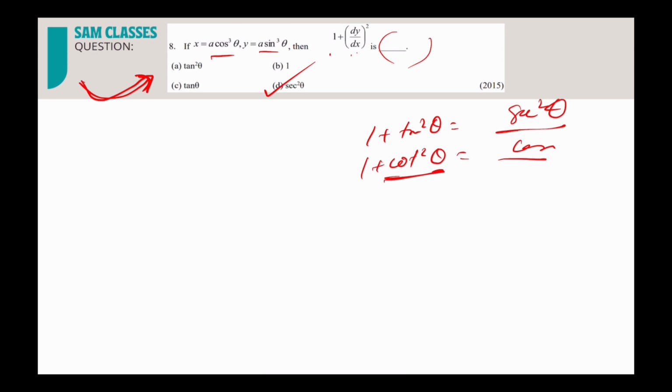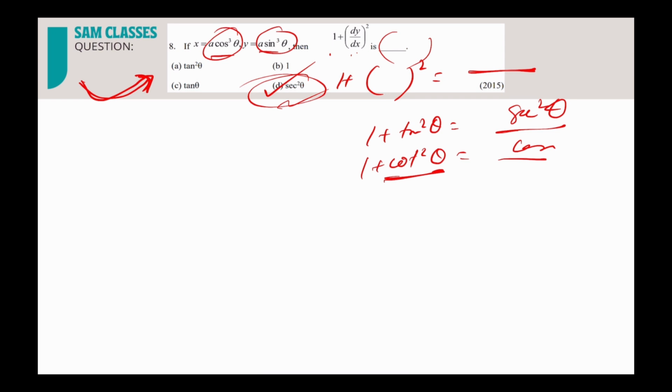So 1 plus something square is equal to something. It means it is in sine and cos terms. So we can simply say 1 plus tan square theta is equal to what? Secant square theta. And we have a value. So 99% of the cases, it will be the answer. If I don't have time, I'll mark it and go. Now let's say if I have time, how do we solve it?